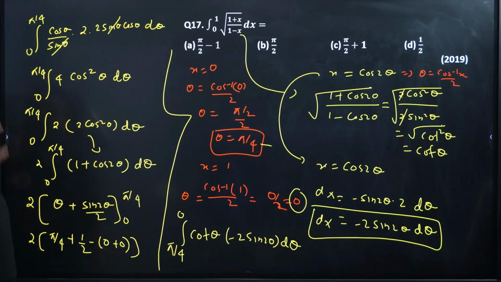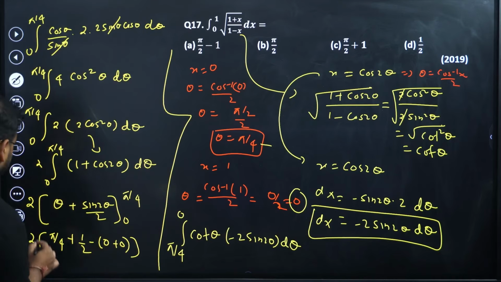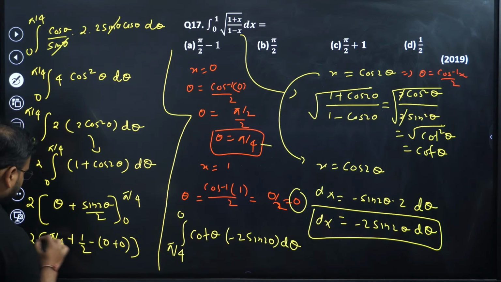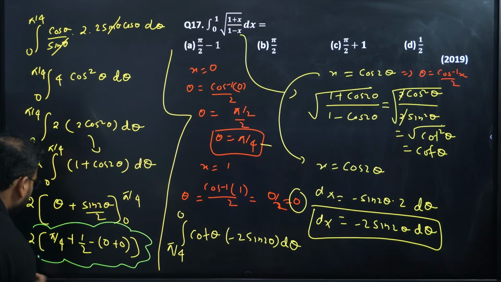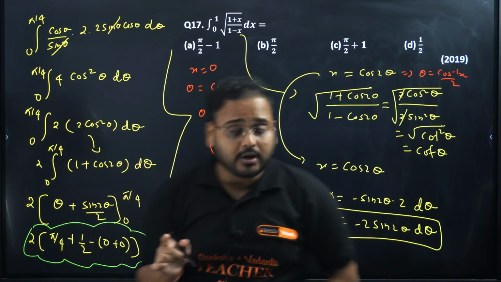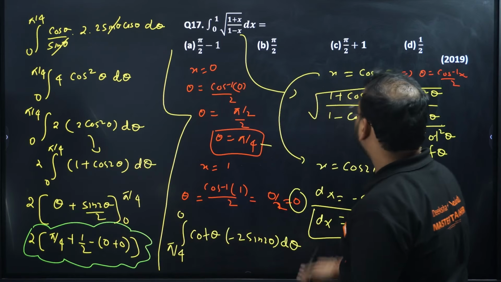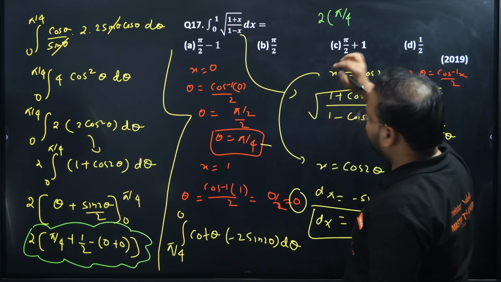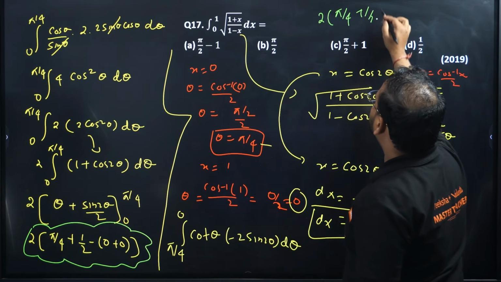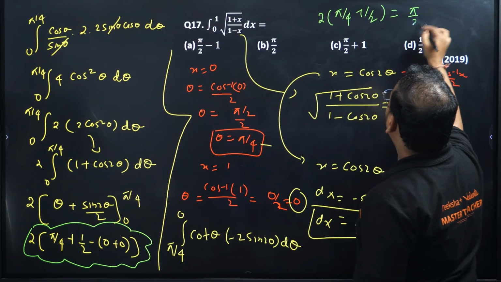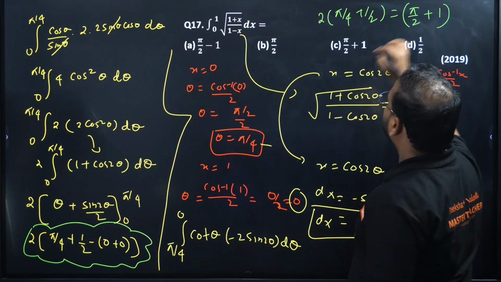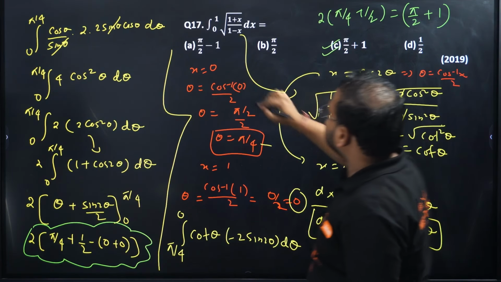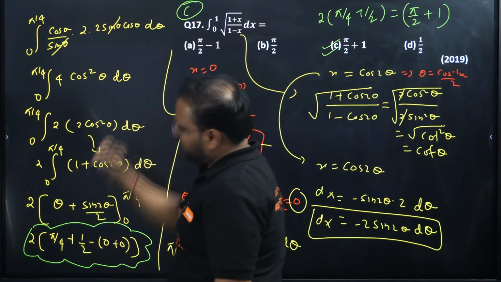The last step. Just the last step for this question. Very good question. You can see the PYQ level of your KCET is quite good. So here we have 2 into pi by 4, and we have plus 1 by 2. Expansion will give me pi by 2 plus 1. Answer is option C.